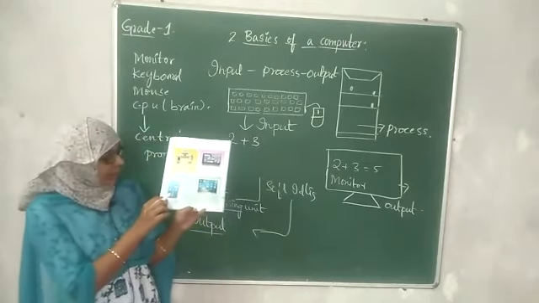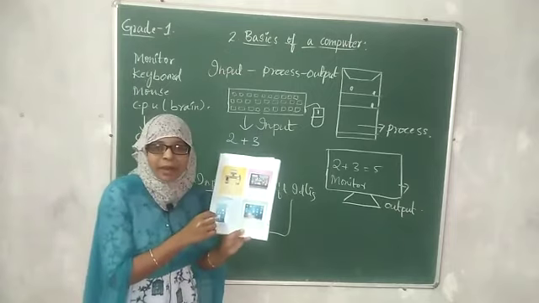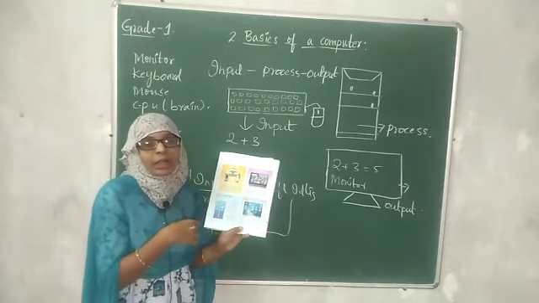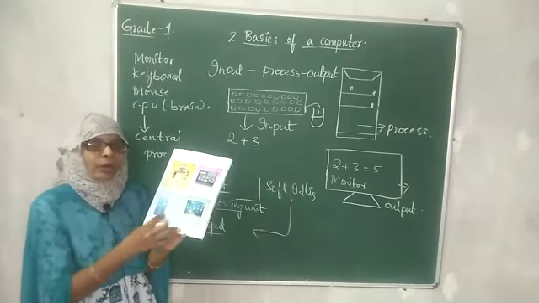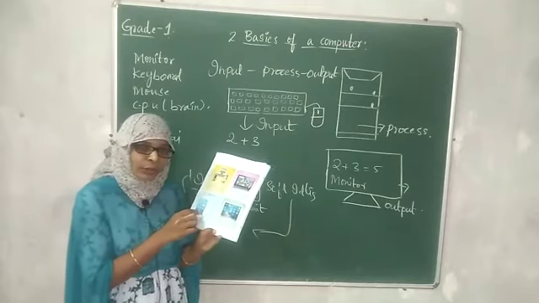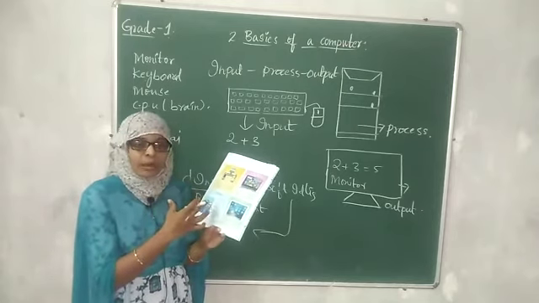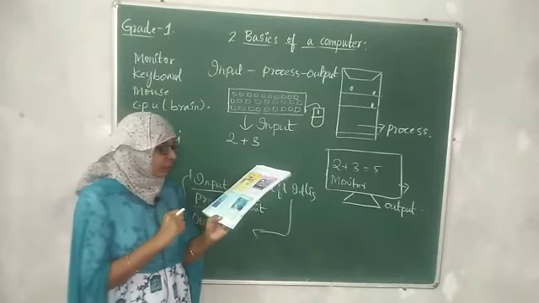Okay, so this is a smartphone. This smartphone is also equal to a computer. We can use the internet in this and we can operate using these smartphones. This is also a type of computer, children. Smartphone is also a type of computer.